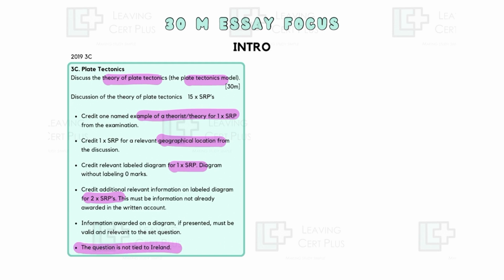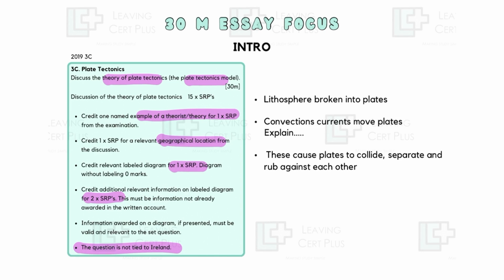Right, so our intro here for this essay, again, keep it short, keep it sweet, keep it to the point. Again, it is going to look at just discussing the plates and how our world, or lithosphere, is broken into plates. Convection currents then move plates, so explain how convection currents move plates, and then you can discuss how they ensure that plates collide, separate, and rub against each other at your constructive plate boundaries, destructive plate boundaries, and your conservative plate boundaries.